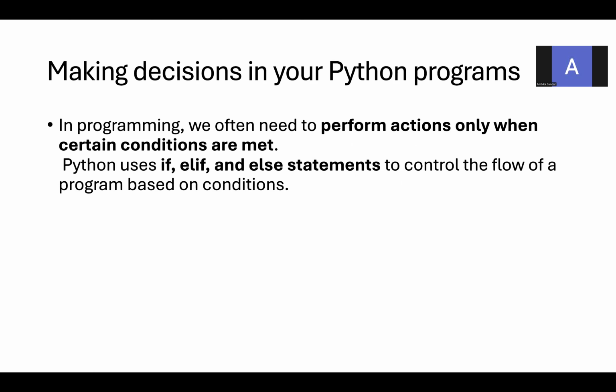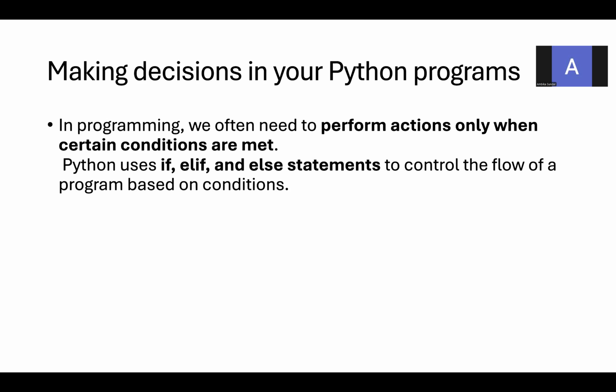In programming, we often need to perform some actions only when certain conditions are met. We are going to check for some conditions. When that condition is met, we are going to perform some actions. If the condition fails, then it is going to do another set of actions. So Python uses if, elif, and else statements to control the flow of the program based on conditions. It maintains three keywords: if, elif, and else. Those are the conditional statements to control the flow of the program.